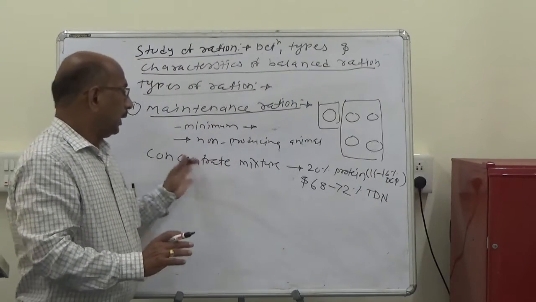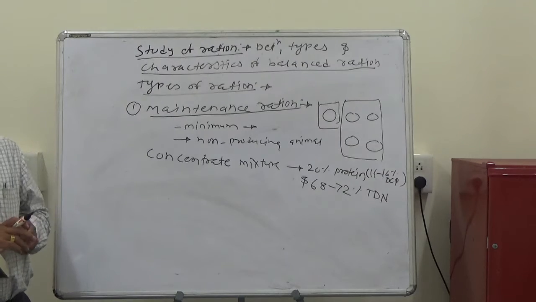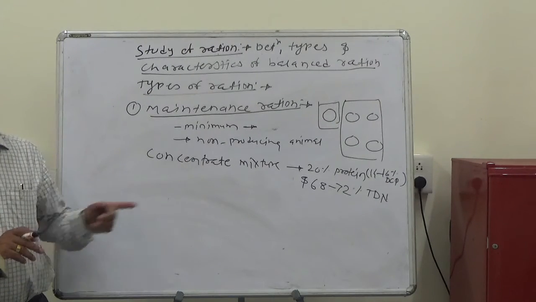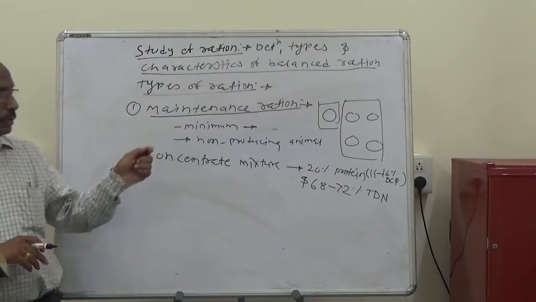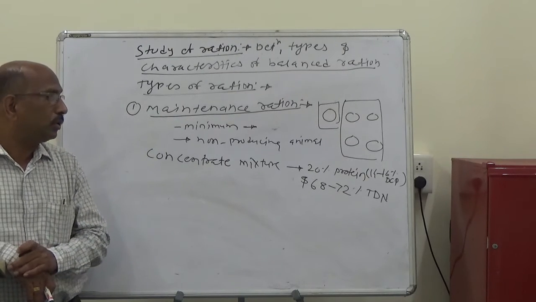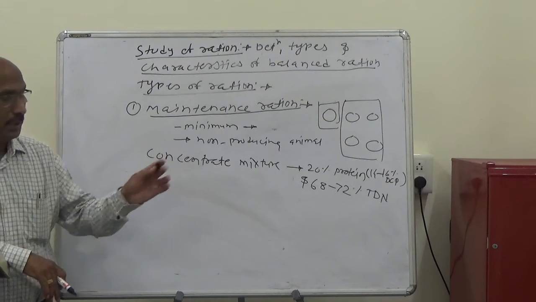So this is the allowance given as concentrate mixture which will provide at least 20% protein, that is about 14 to 16% DCP and about 68 to 72% TDN.